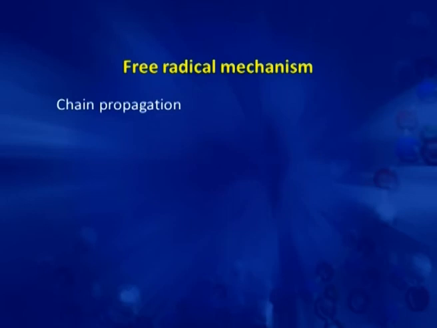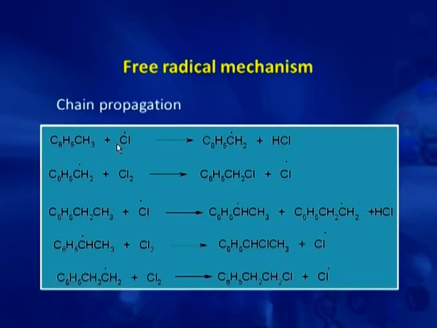Then the chain propagation step. This free radical, if we take the example of toluene, abstracts a proton from the methyl group and gives this benzylic free radical and HCl. This benzyl free radical then reacts with a chlorine molecule, takes a chlorine, and gives benzyl chloride and a chlorine free radical. This chlorine free radical can then react further. So, in this way the reaction will go on.